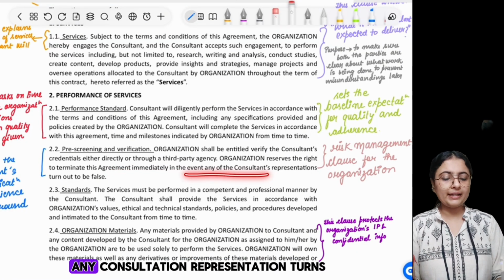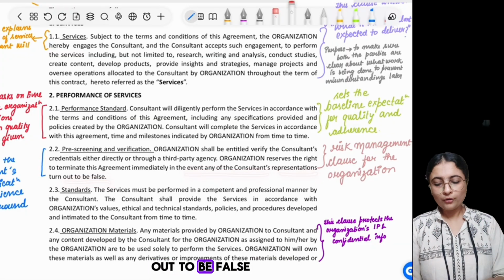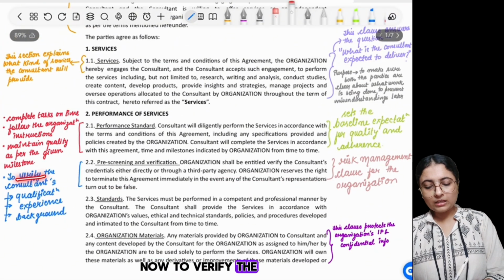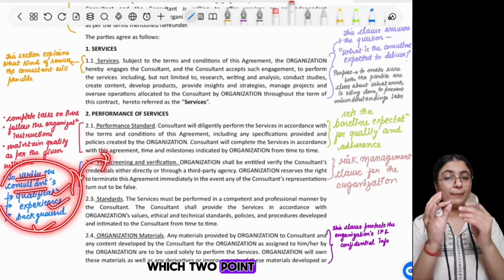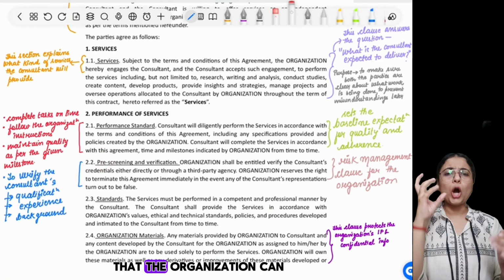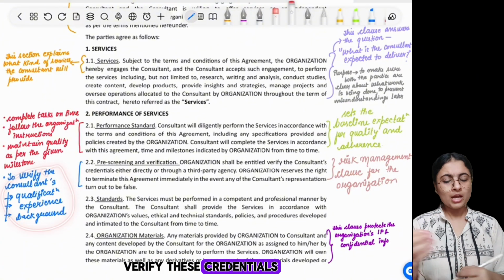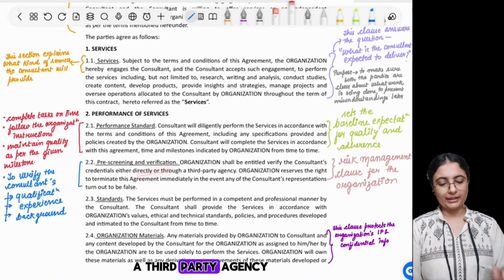Now to verify the consultant's qualification, experience and background, these are the things which para 2.2 clearly states, that the organization can verify these credentials either directly or through a third party agency.